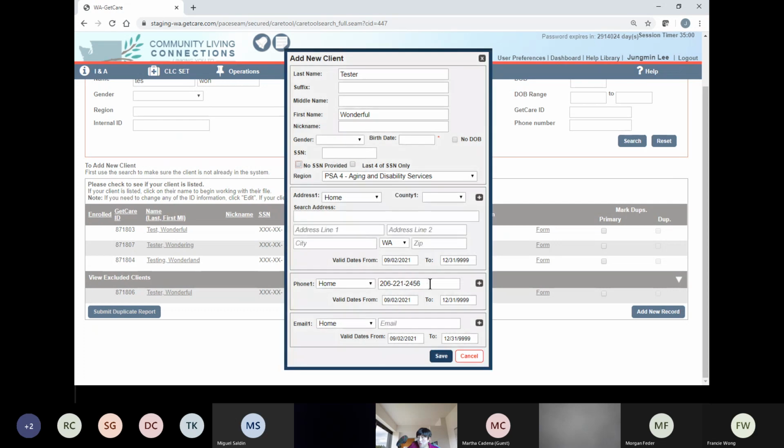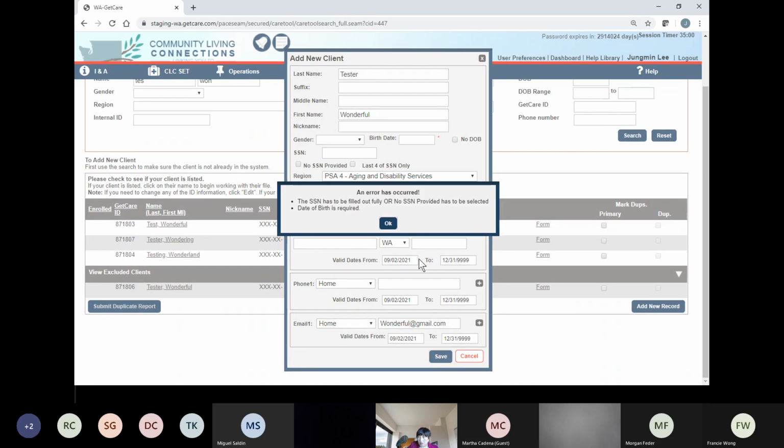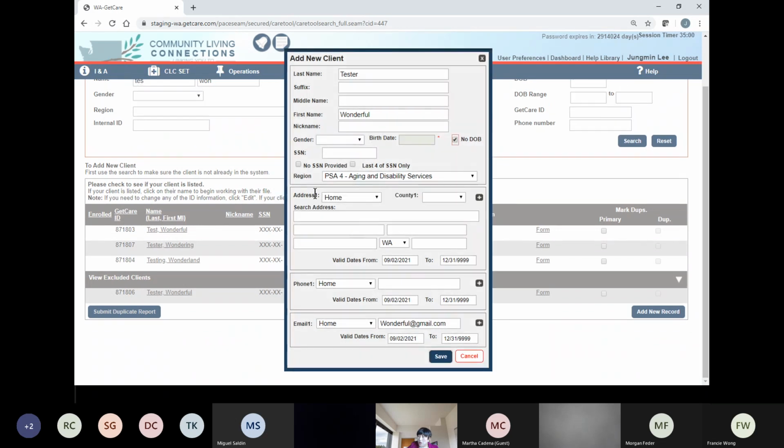Another option is, say you don't know the phone number, and this time you know the email address, right? So, wonderful. If you try to save, the system will say again, an error has occurred. No social security number or date of birth. So you can select no date of birth here, no social security number. And this is how you create your new client.